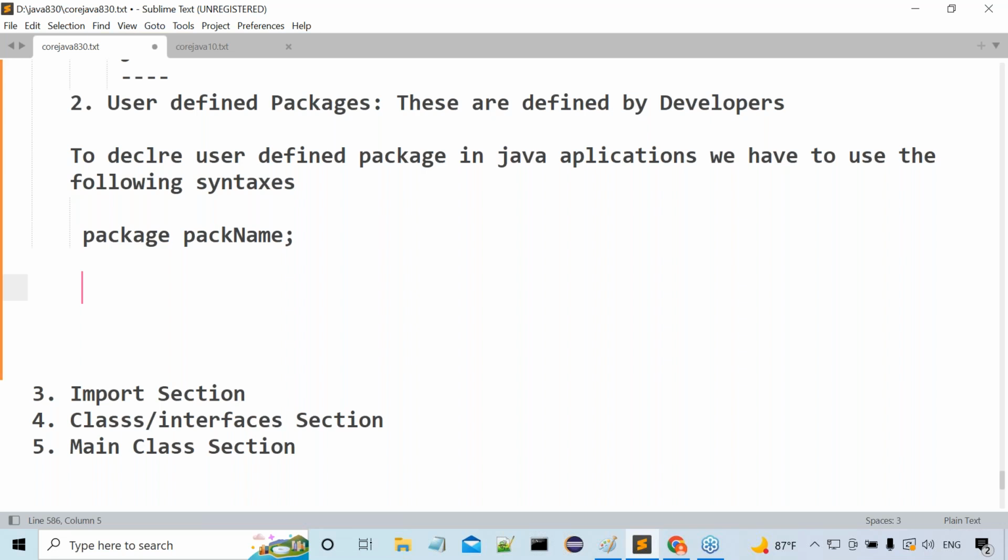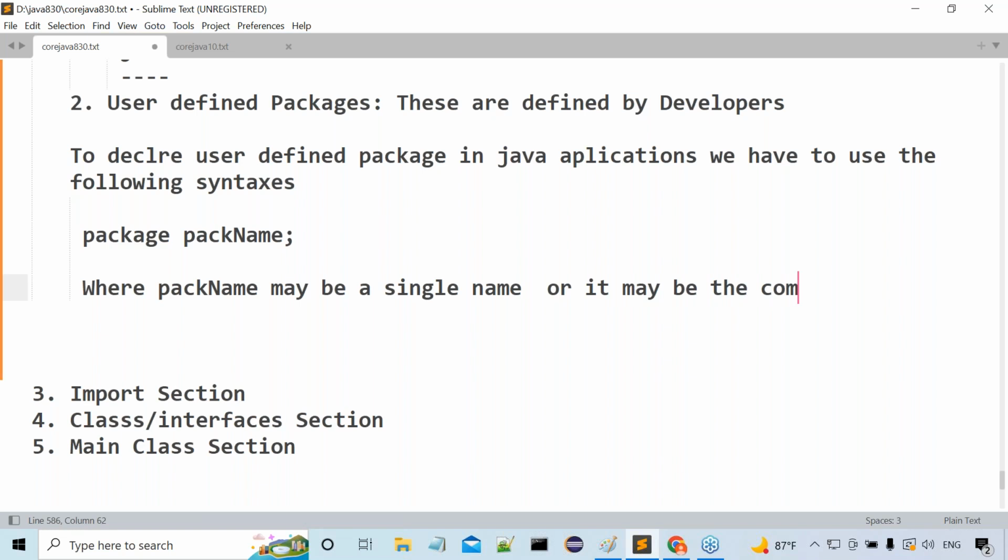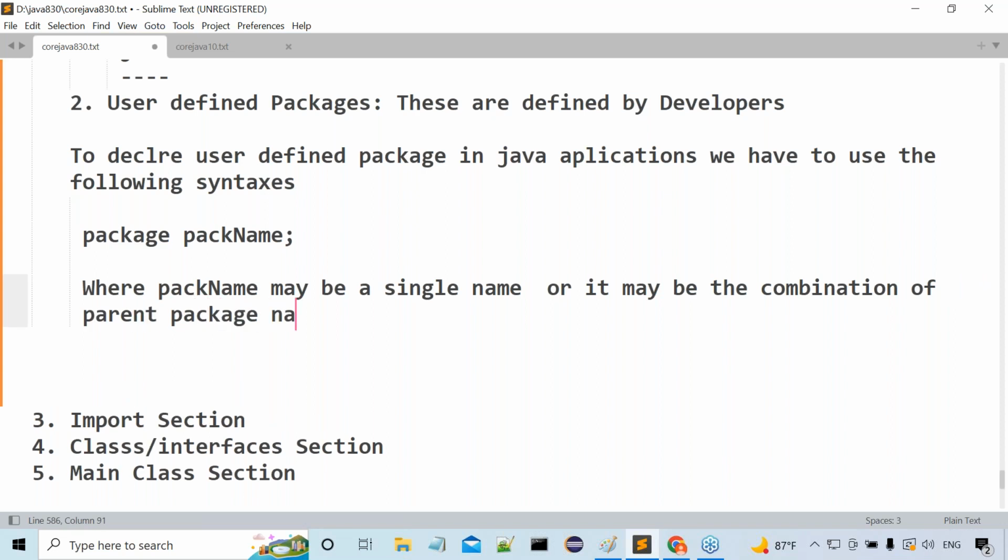The package name may be a single name, or it may be the combination of parent package name and child package name with a dot separator.